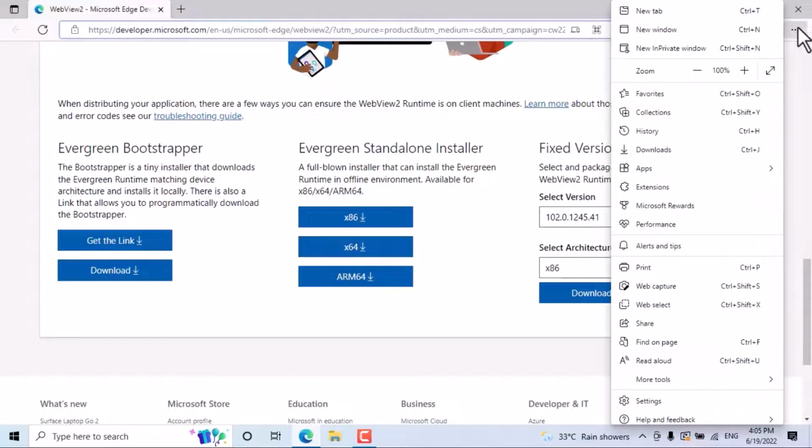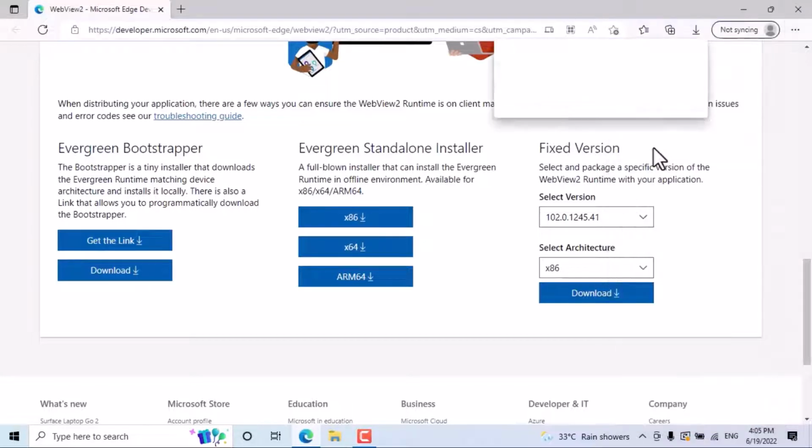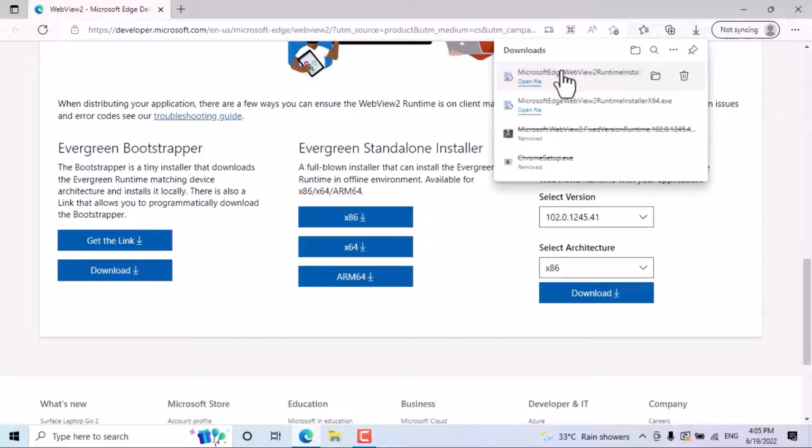I have already downloaded this file. So you will see this setup file. Just click on open file.